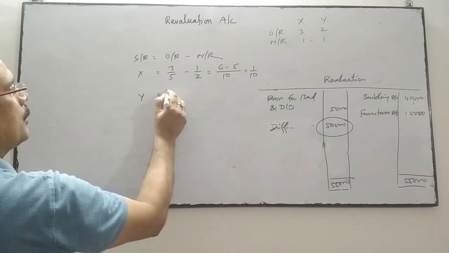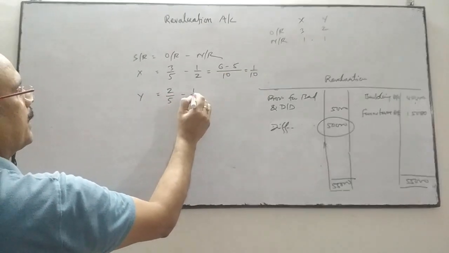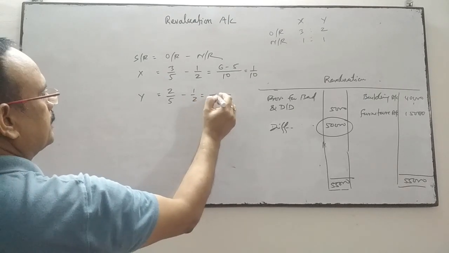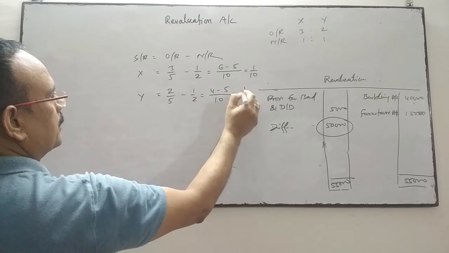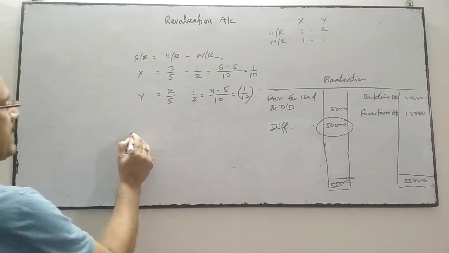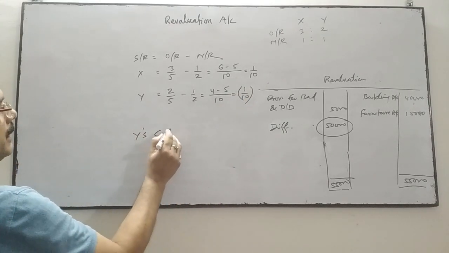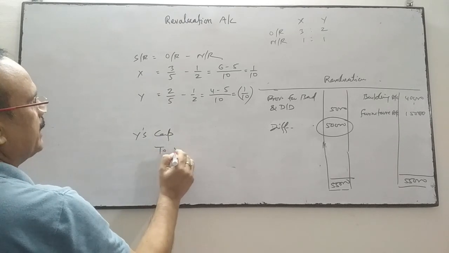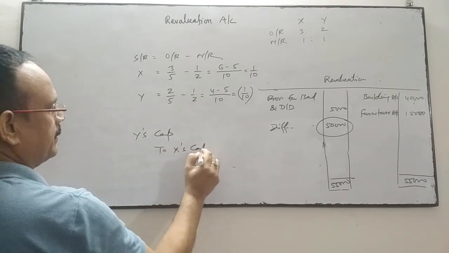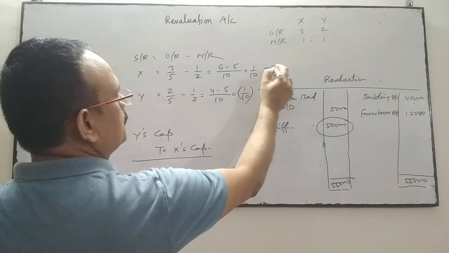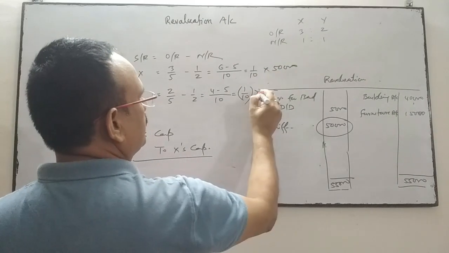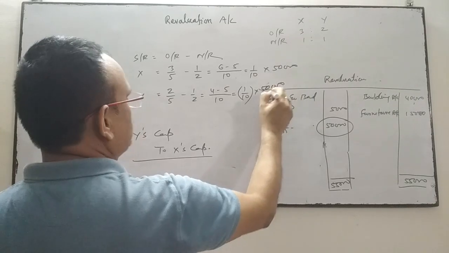And for Y, 2/5 minus 1/2, so 4 minus 5 over 10, minus 1/10. So Y is the gainer. Y's capital account will be debited and X's capital account will be credited. By what amount? 50,000 multiplied by 1/10, means 5,000.